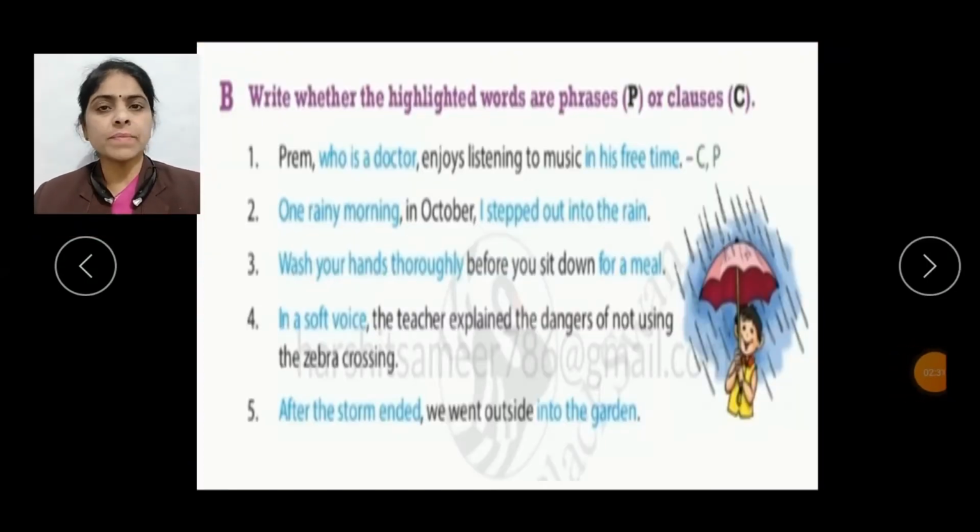Here on page number 63 we have exercise B, that is, write whether the highlighted words are phrases or clauses. As this exercise is also related to phrases and clauses, and phrases and clauses were already explained to you in the previous video, here we are going to have a short revision of phrases and clauses before completing the exercise.